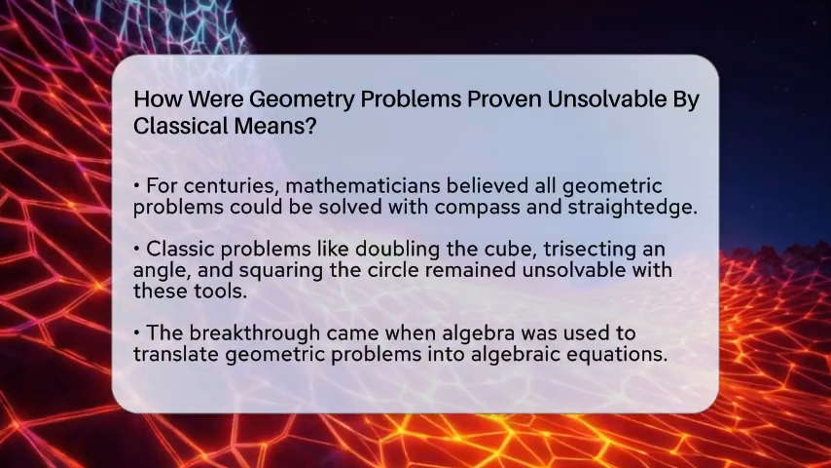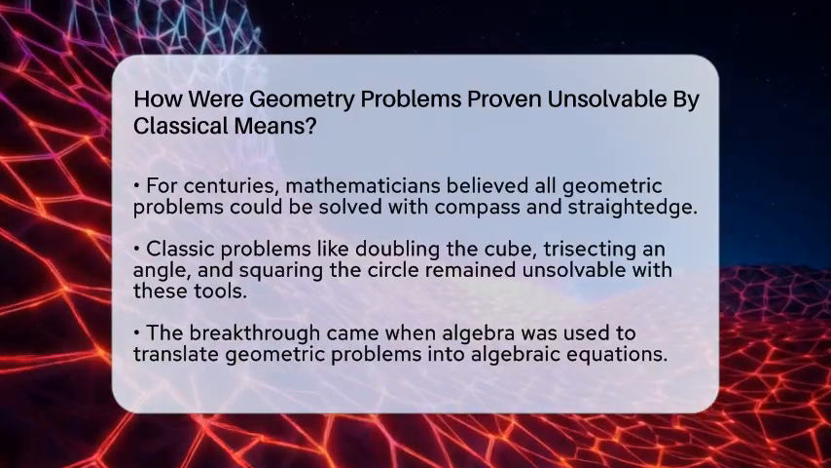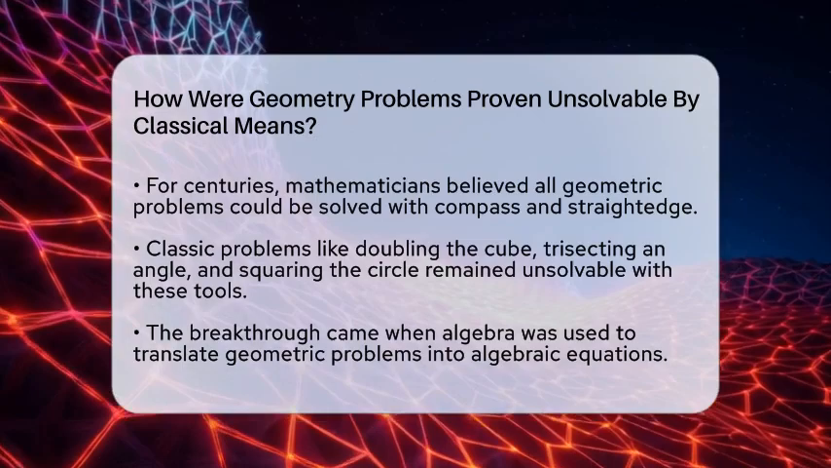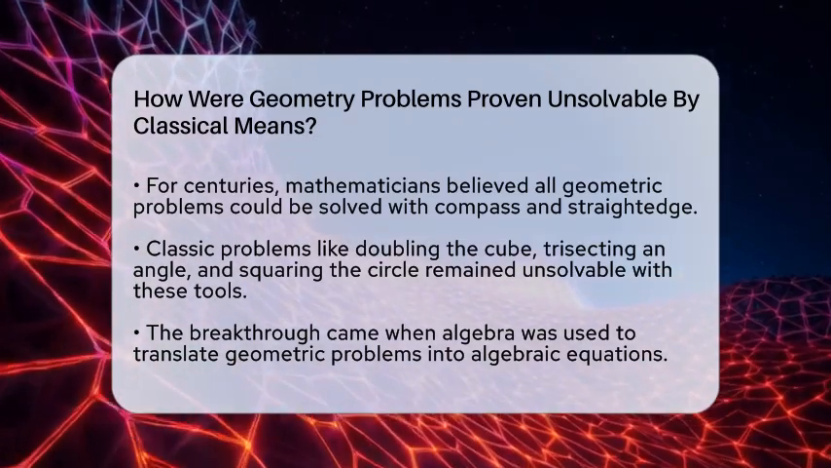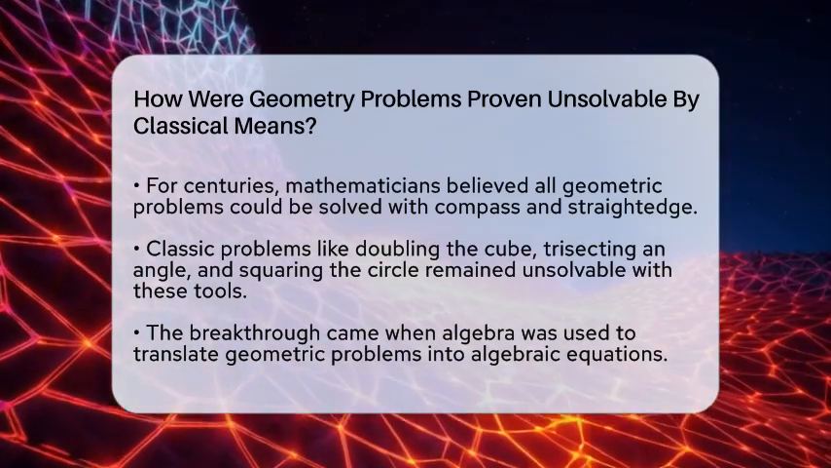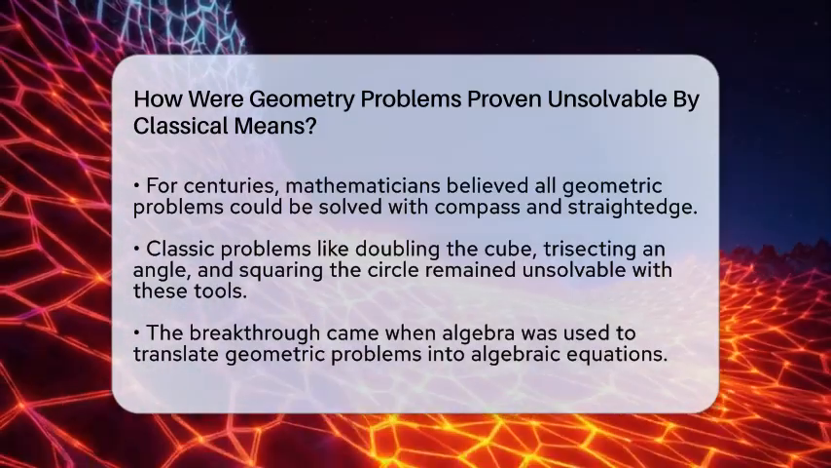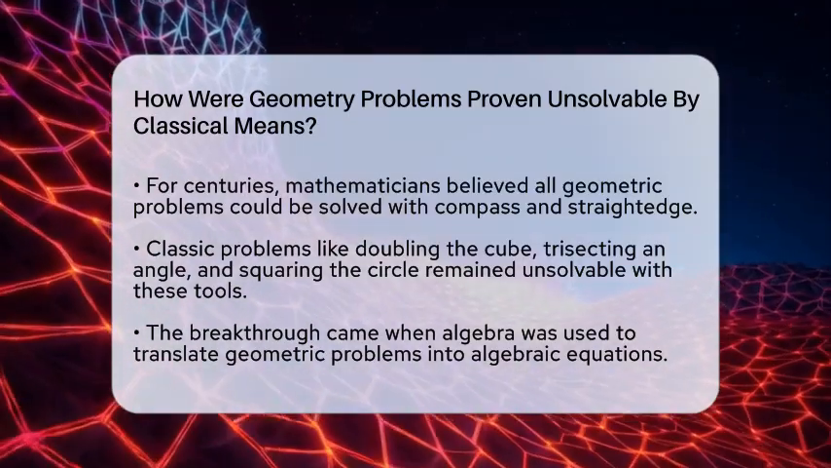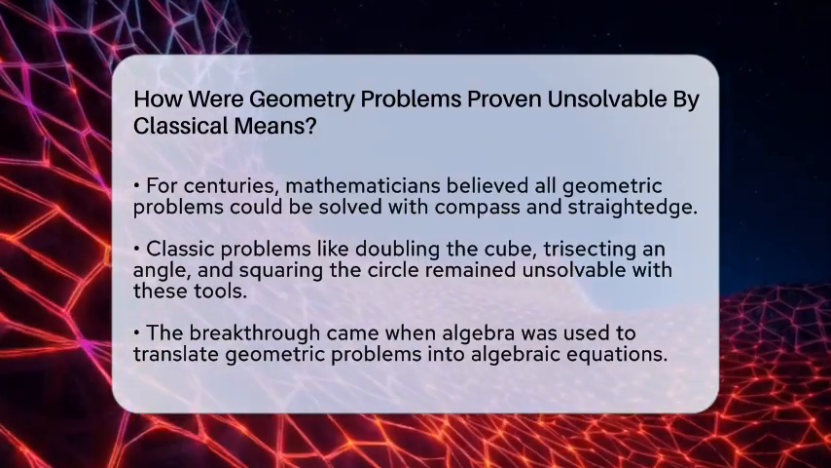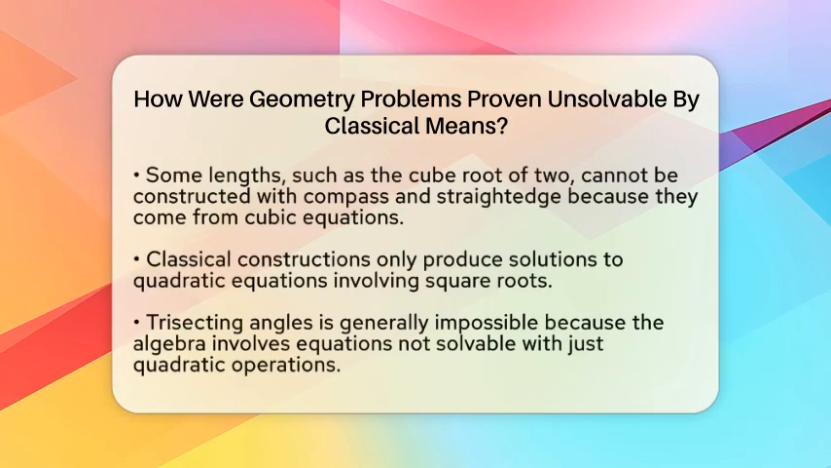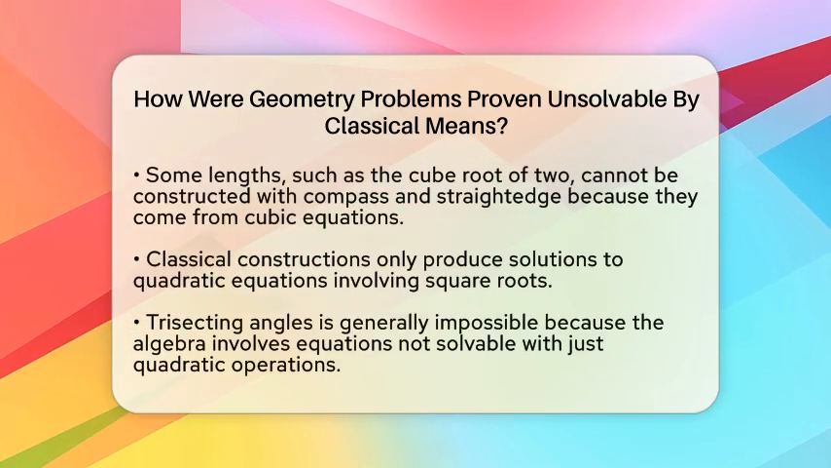These are the famous problems like doubling the cube, trisecting an angle, and squaring the circle. People tried for hundreds of years, but these problems remained unsolvable with classical tools alone. The breakthrough came much later, with the rise of algebra and more advanced math. Mathematicians started translating geometric problems into algebraic equations. They looked at what lengths and angles could be constructed with compass and straightedge.